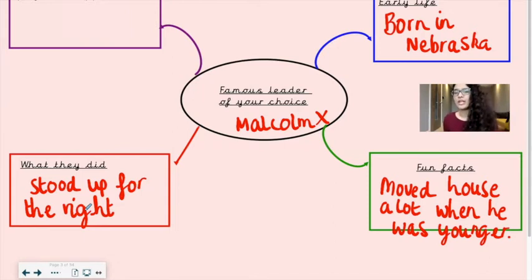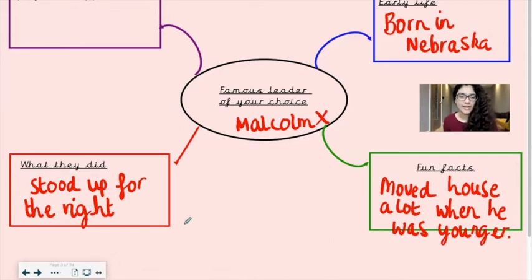Doesn't matter what color your skin is, doesn't matter where you come from, you should still have the same rights, like the right to live where you want, study whatever you want, wear what you want, look how you want. Those are basic human rights, and Malcolm X was one of the leaders during the time that he was alive, where he believed that, and he stood up for that.